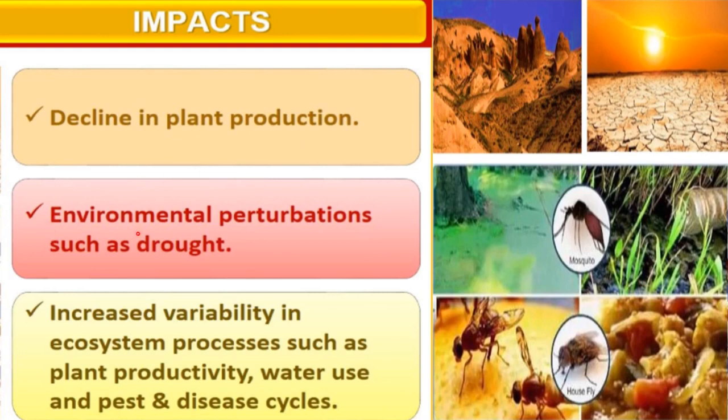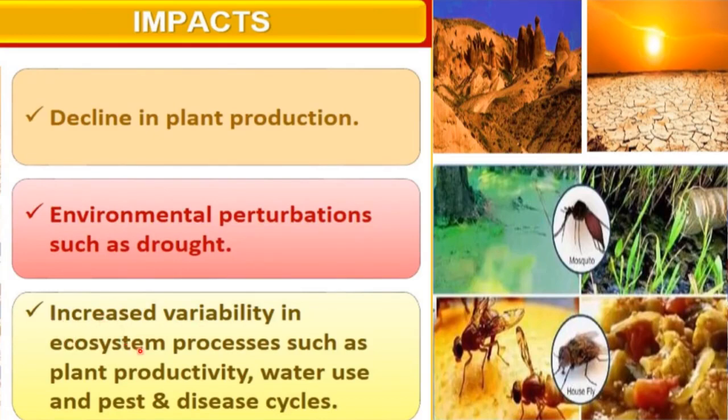The next thing is environmental perturbations, and that is directly due to the decline in plant production. Environmental perturbations like drought and floods are all due to the decline in plant production. And you know how the number of plants can affect drought and floods. All these environmental perturbations are caused by a smaller number of plants. The next thing is